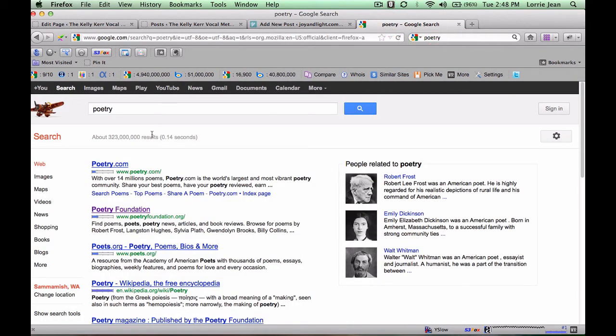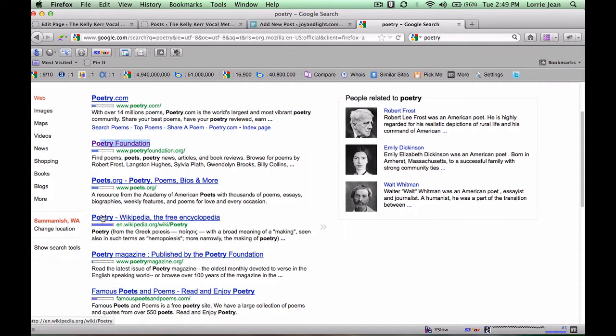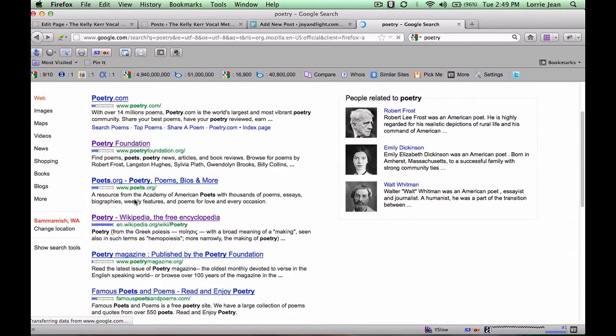Remember we were talking here. This is the title here. Right here where it says poetry.com, this is their page title. But if we look here, this says Poetry Foundation and there's a space. That's how it's going to show up in the search engines. We can add this little addendum here, which is what it actually is. If we didn't define what the page title is here, then it would append it like this with the poetry dash, oops, sorry. That's what it does automatically if we don't define it.